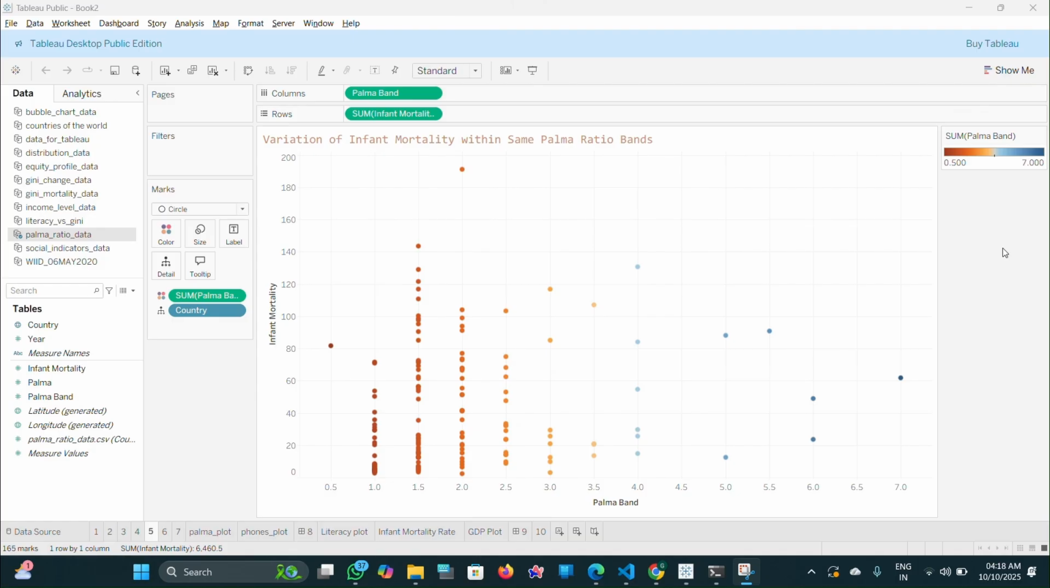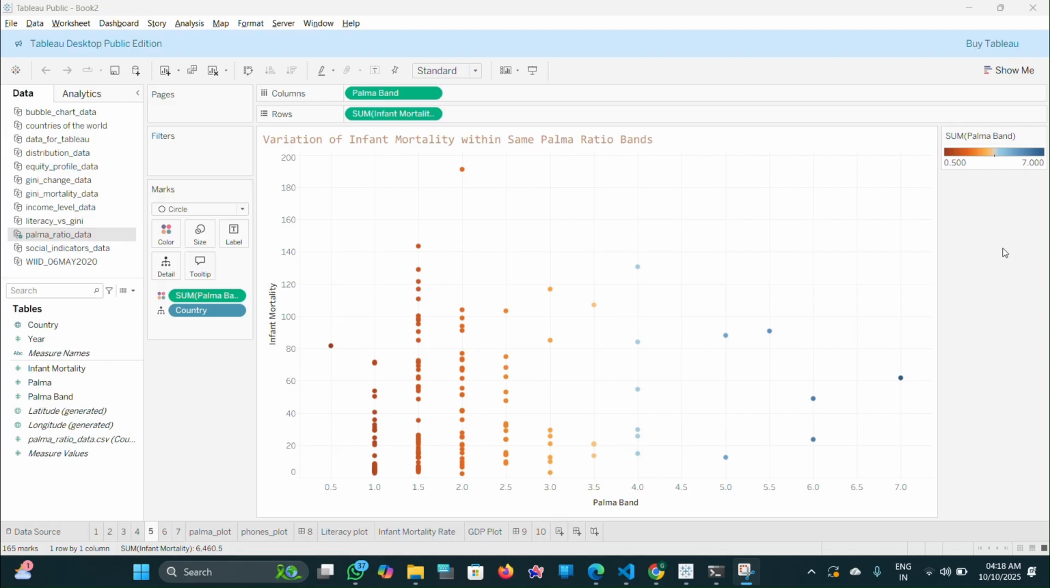The fifth question is, can countries with the same level of inequality, measured by the Palma ratio, still have very different health outcomes? To explore this, I grouped countries into vertical bands based on their Palma ratio, which you can see on the horizontal axis. Within each band, I've plotted the infant mortality rate for each country in that group on the vertical axis. The visual evidence is striking.